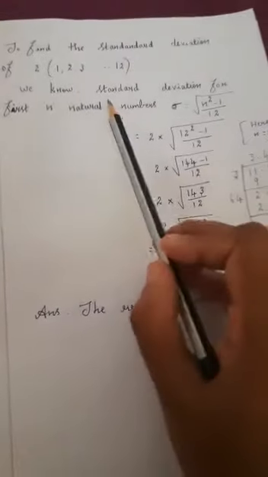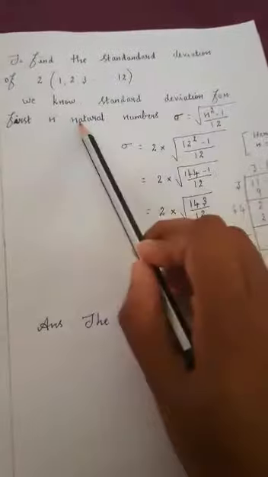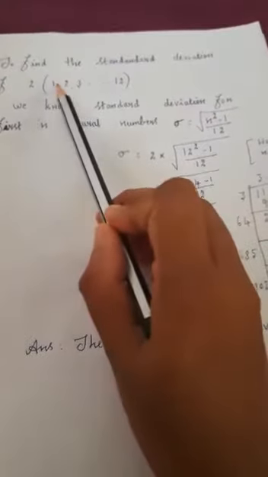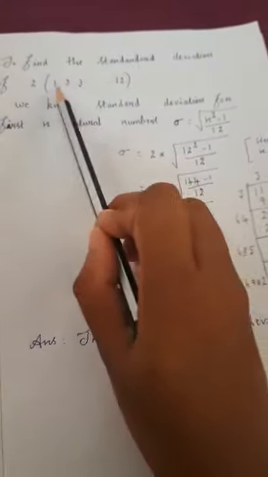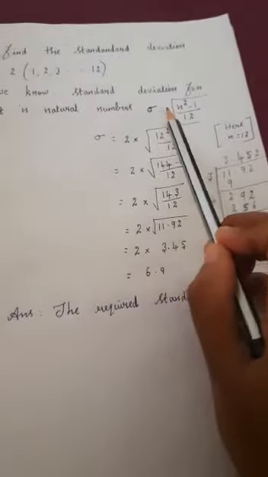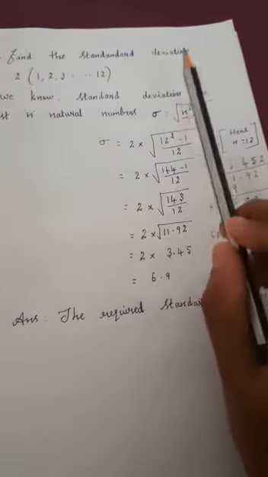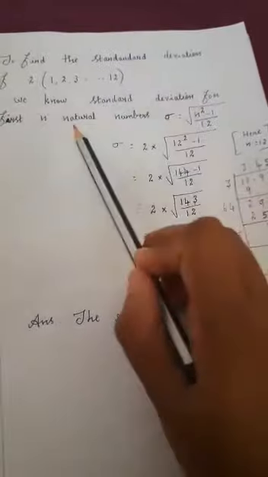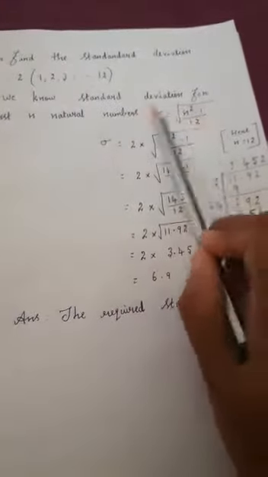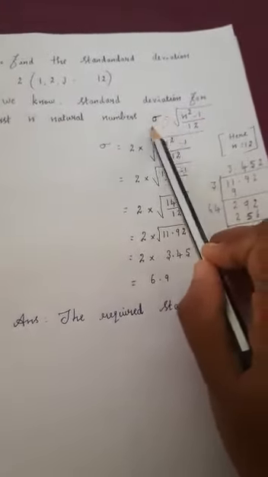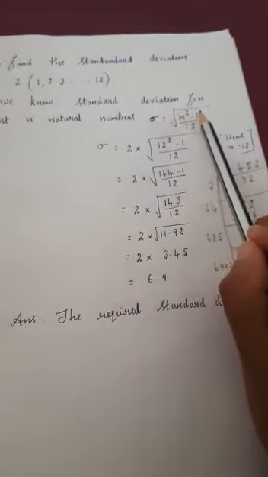We have already seen one formula. What formula? The standard deviation for the first n natural numbers, which start from 1 onwards. We use this formula for finding the standard deviation: sigma is equal to the square root of (n square minus 1) by 12.